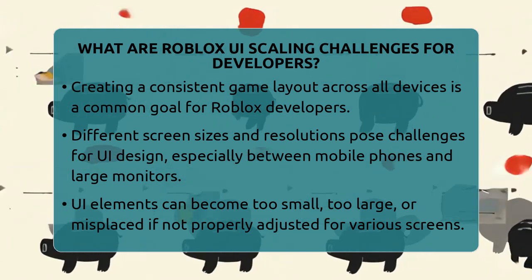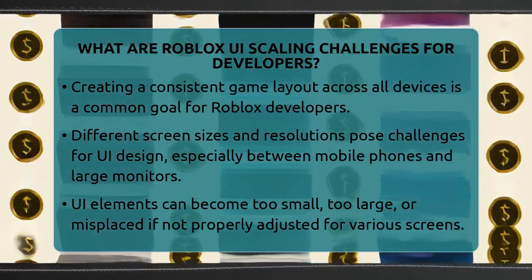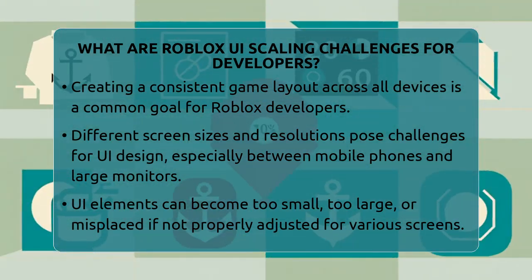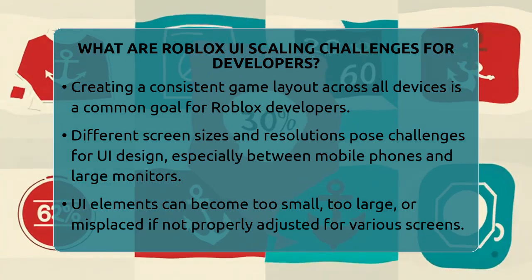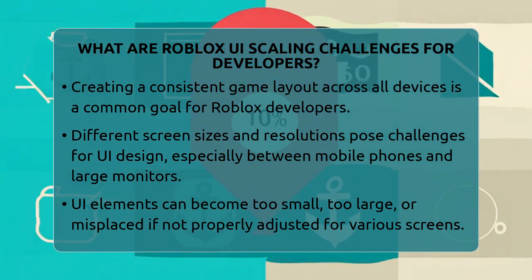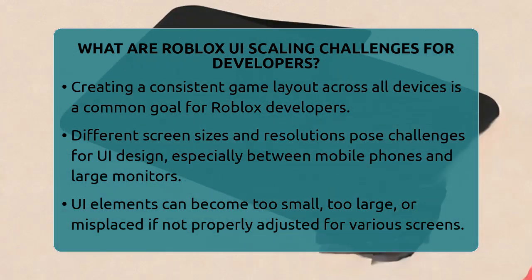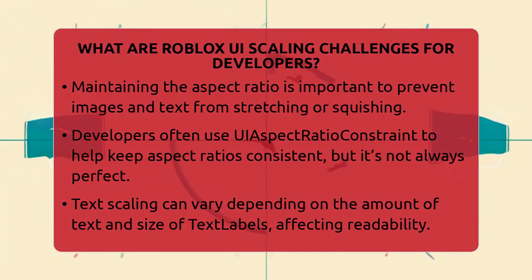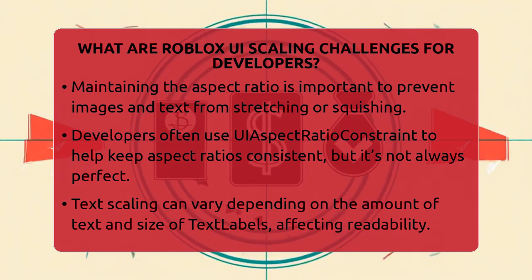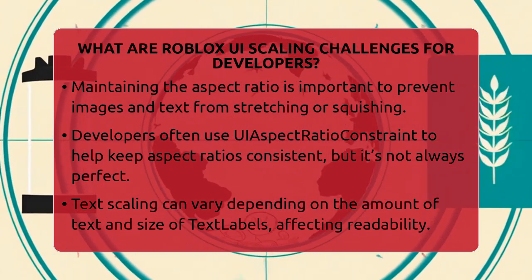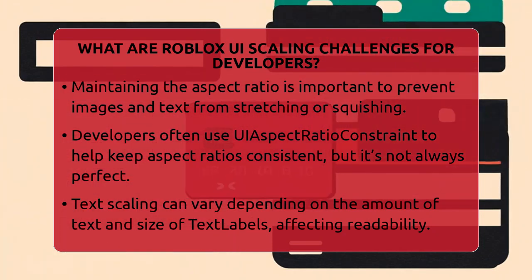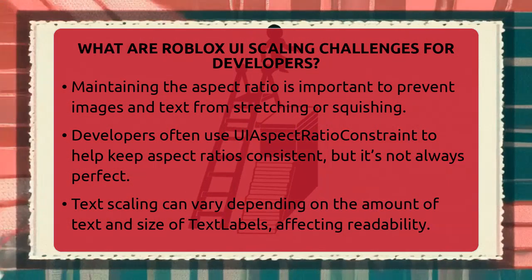players. One big challenge is making sure your UI elements look good on all screens. Some players might be on a small mobile phone, while others are on a big computer monitor. Each device has different screen sizes and resolutions. So, your buttons, menus, and text need to adjust smoothly. If they don't, they can become too small, too big, or even misplaced. That can make your game hard to navigate or look unprofessional.